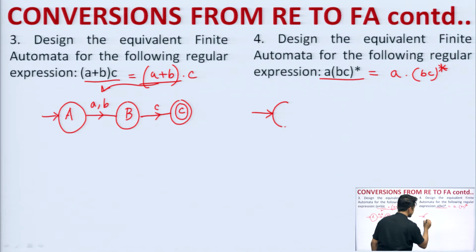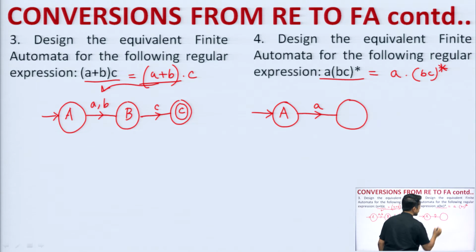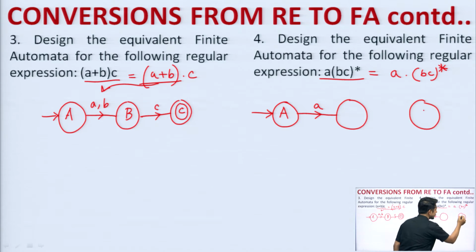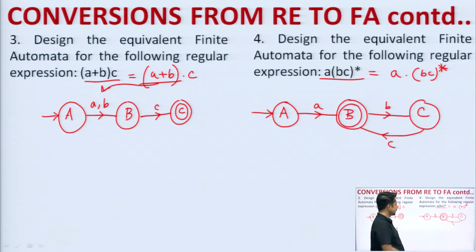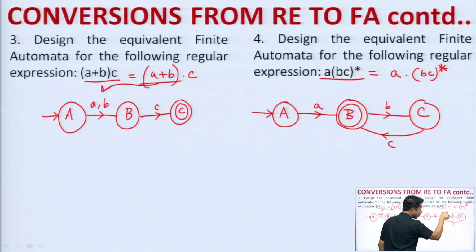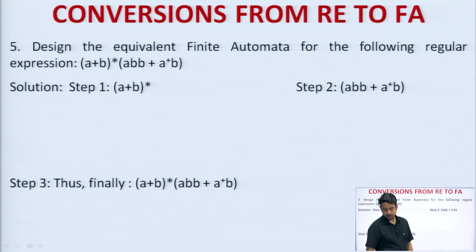So, I will write like this, state A, single A. Now, tell me B C. So, I will take one more state, say suppose C, this will be transition as B, and I will revert back to here as C. Therefore, this state will become the final state. Now, see A dot (B C) whole to the power Kleene closure. Okay. So, this is the final diagram for this particular question. Okay. Now, let us go with another question, question number 5.